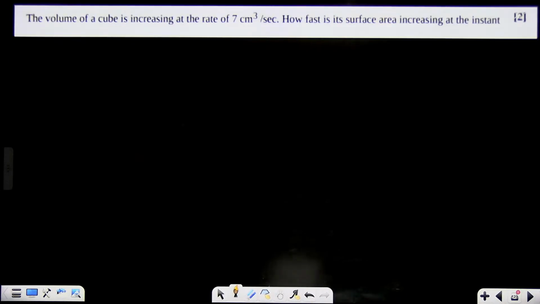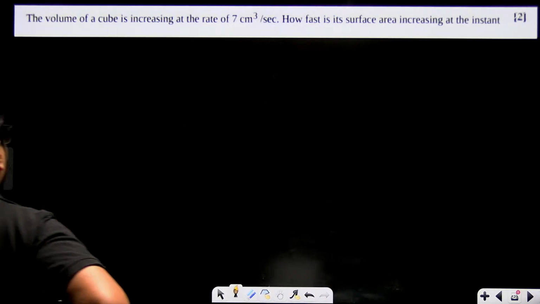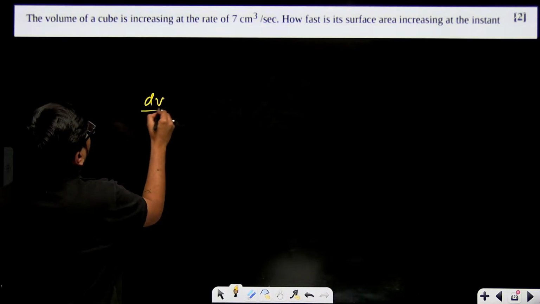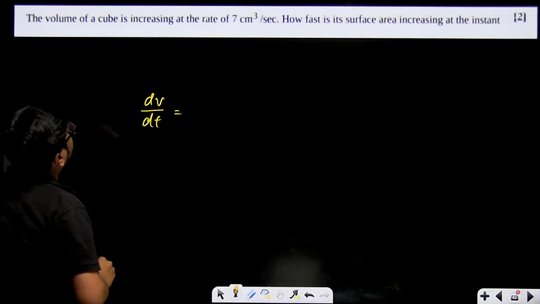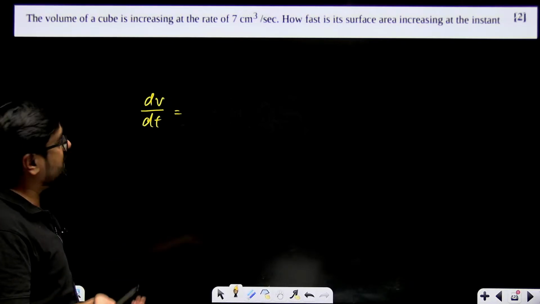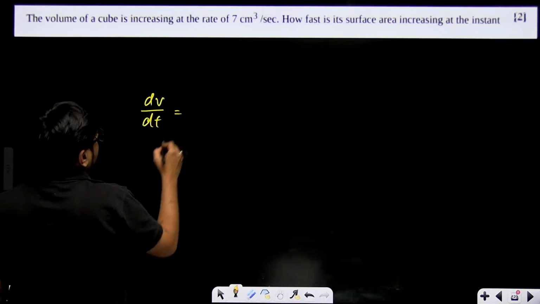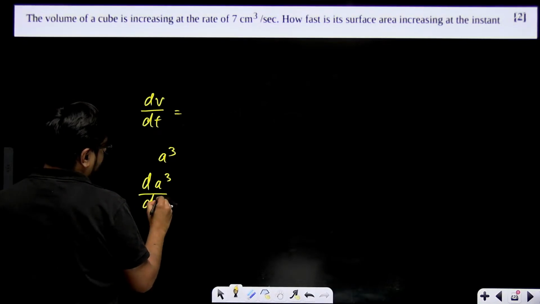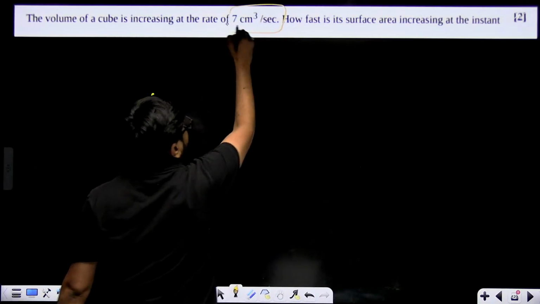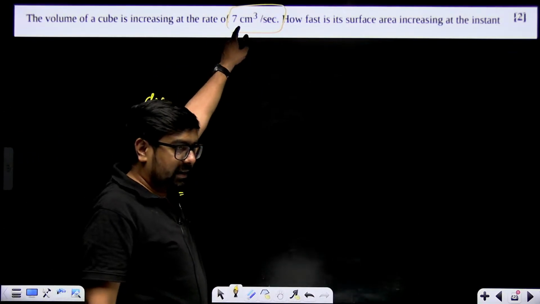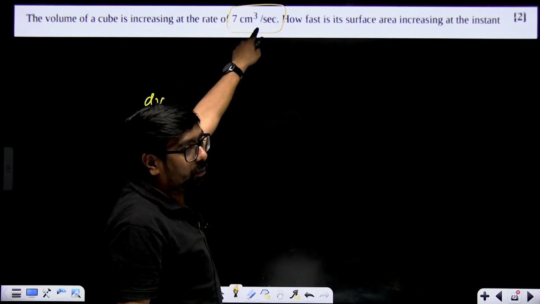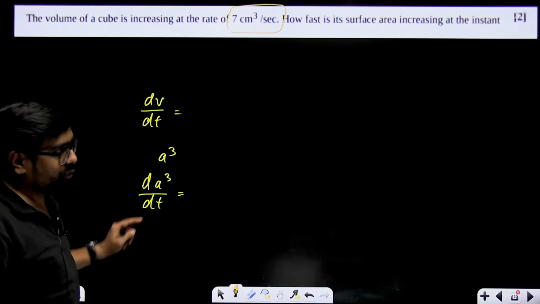Volume of cube is increasing at rate of 7 centimeter cube per second. How fast is the surface area increasing at the instant? This I taught you in the derivative class only. dv by dt is given to you. The rate of change of volume of cube is given to you. So what is volume of cube? a cube is the volume of cube. That means d of a cube over dt is given to you, because the rate is given in centimeter cube per second. Pay attention to this. It is given in centimeter cube per second, right? So that means volume over time, dv by dt is given to you, where v is volume.